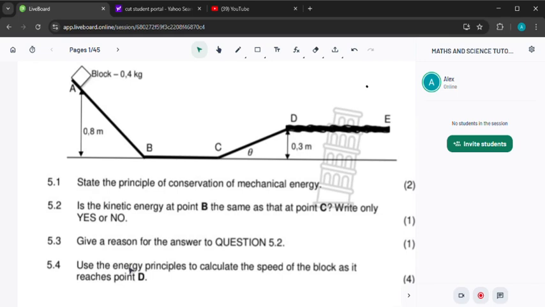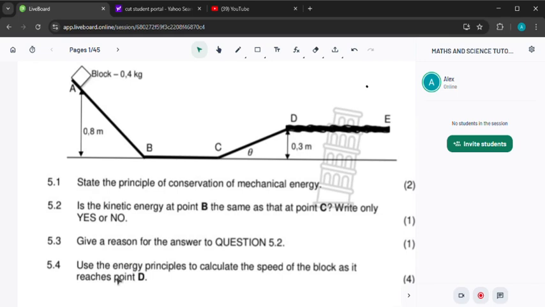We have the work-energy theorem, the principle of conservation of mechanical energy, work done by a non-conservative force, work done by a conservative force, but we only need to use one energy principle in order to calculate the speed of the block as it reaches point D.